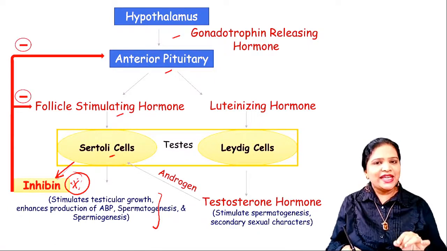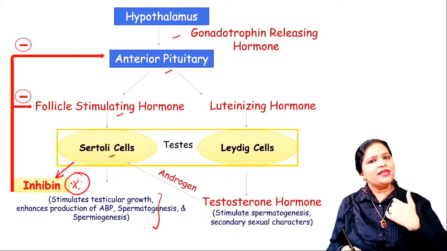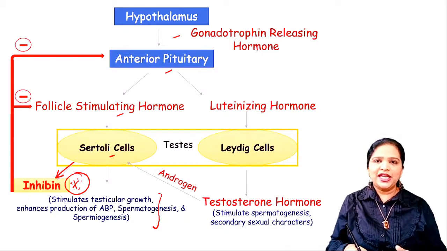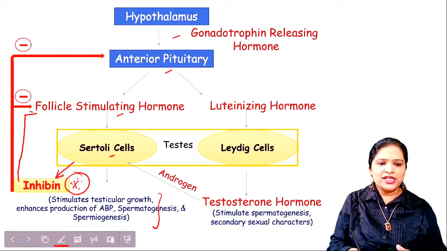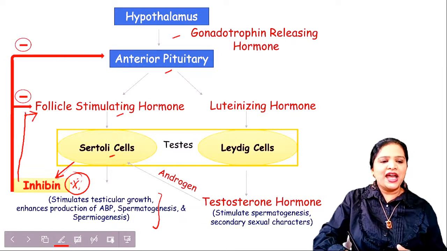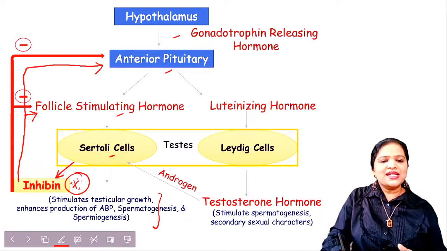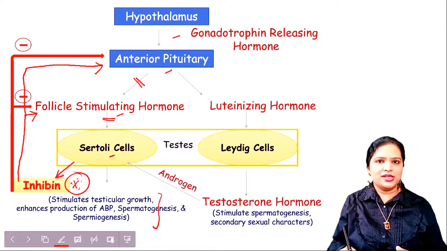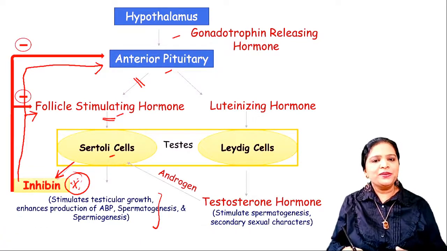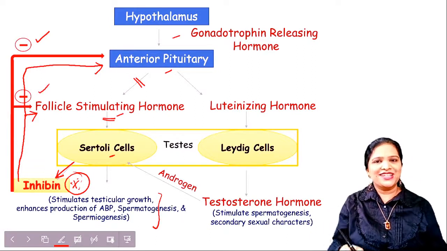So what does this inhibin do? The Sertoli cell releases the inhibin into the blood, and it goes straight to the anterior pituitary, acting on follicle stimulating hormone production. It gives the signal to stop this pathway, to stop inducing the Sertoli cell. So inhibin stops follicle stimulating hormone in the anterior pituitary. This is a negative feedback mechanism. Understand?